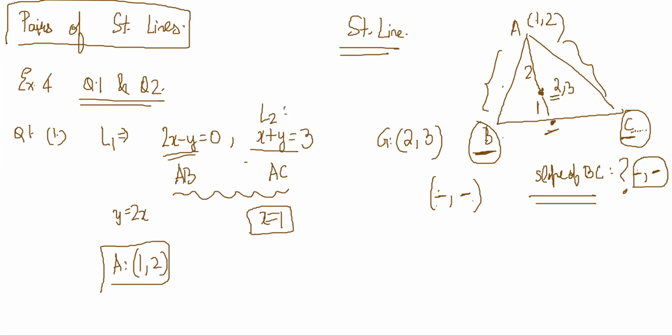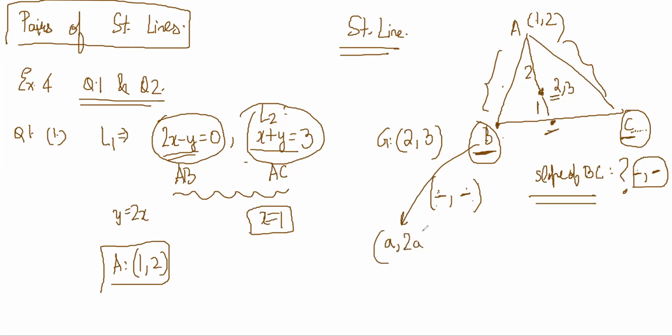One more thing that we are missing is, this point, we have to use the fact that this lies on the line, no? So you'll reduce the variables. The problem was there are too many variables, no? So I will write point B as, it lies on the line y is equal to 2x, so it can be called a comma 2a, right? Correct. And point C can be called b comma 3 minus b.